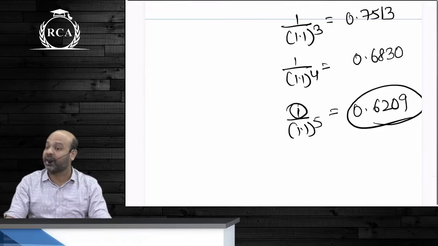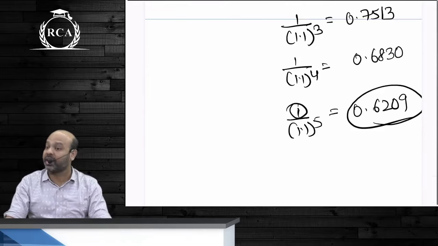If you deposit 0.7513 today, you will receive 1 rupee, but after how many years, at an interest rate of 10% again. All of this is subject to interest rate being 10%. You deposit 0.9091, you will still get 1 rupee, but after how many years, at an interest rate of 10%. So when you're computing present value of 1 rupee, it is called a present value factor.